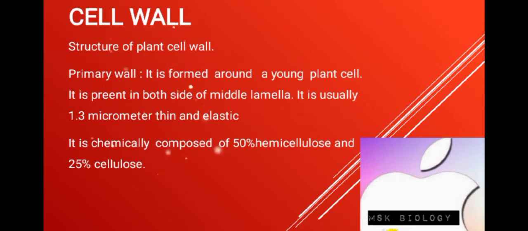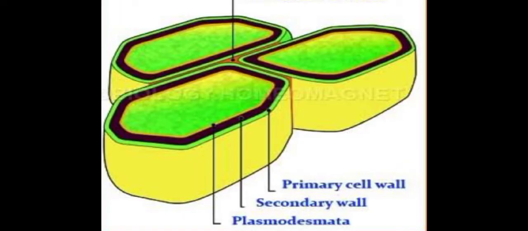It is chemically composed of 50% hemicellulose and 25% cellulose. ये जो सेल वॉल है, प्राइमरी सेल वॉल, एक्चुअली it is composed of 50% hemicellulose and 25% cellulose. प्राइमरी सेल वॉल इस डायग्राम में आप अच्छे तरीके से देख सकते हैं. This is present in between the middle lamella and outermost layer, but in the case of young cells.